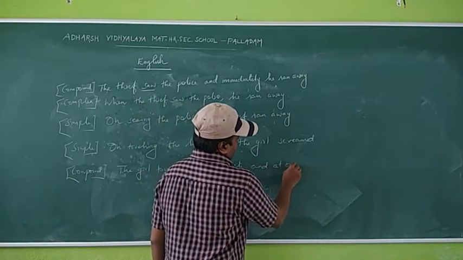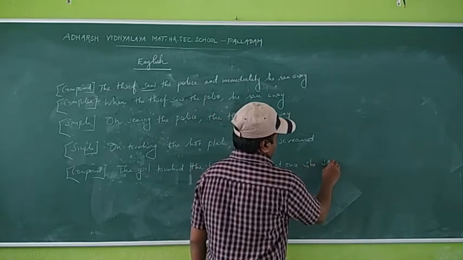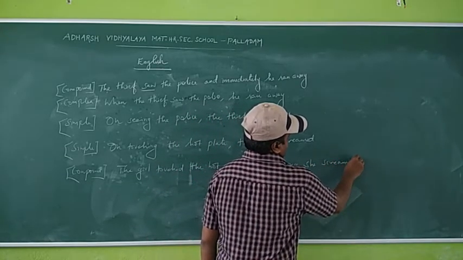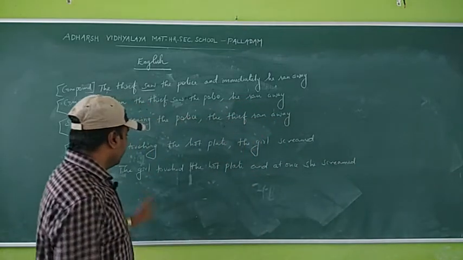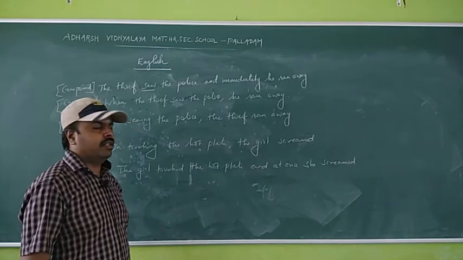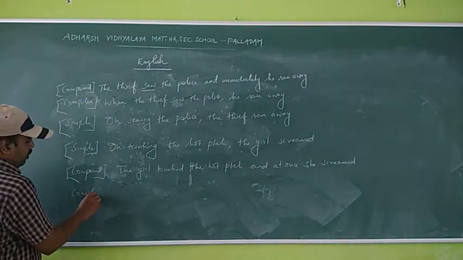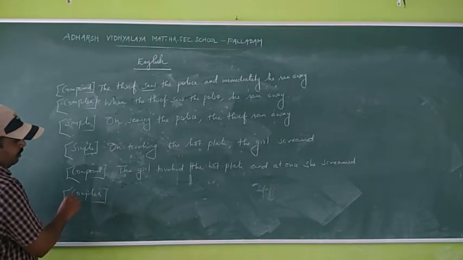And at once, for the girl we have to write she. She screamed. The girl touched the hot plate and at once she screamed. That is compound.